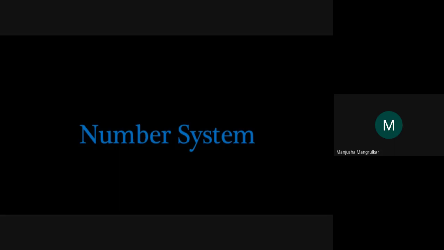But in the digital world, it will be only in the form of 0 and 1. That is called the binary number. So what kinds of number systems are available in the digital system, that we are going to learn.